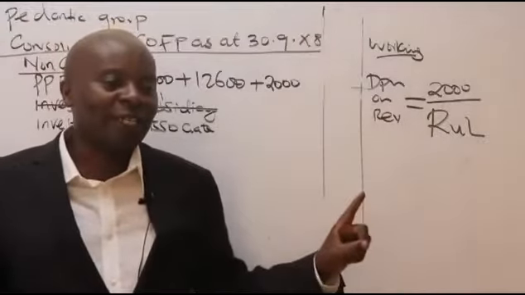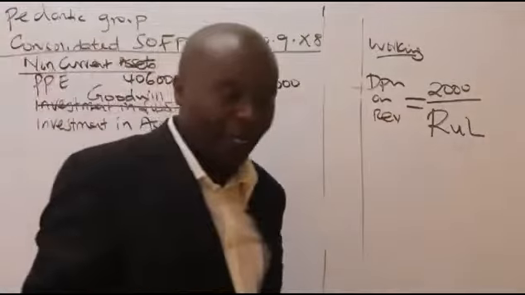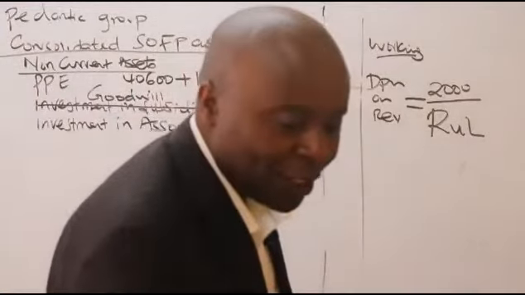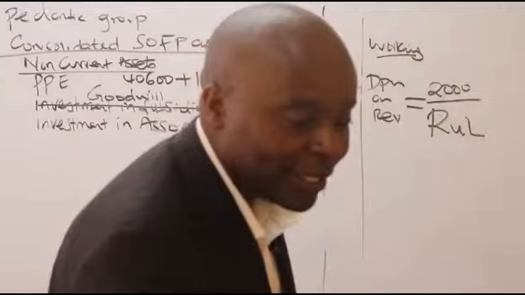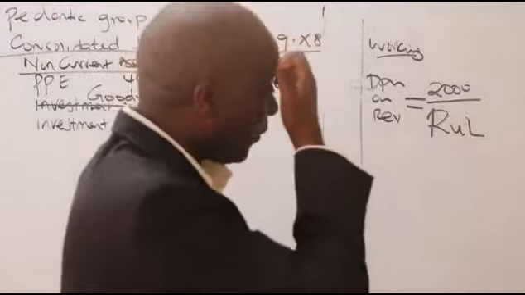RULE stands for remaining useful life. Has the examiner told me the remaining useful life? Yes, it had a remaining life of 5 years at the date of acquisition. You don't even have to tell me about straight line, I know it's straight line. So I'll apply the remaining useful life, which is 5.